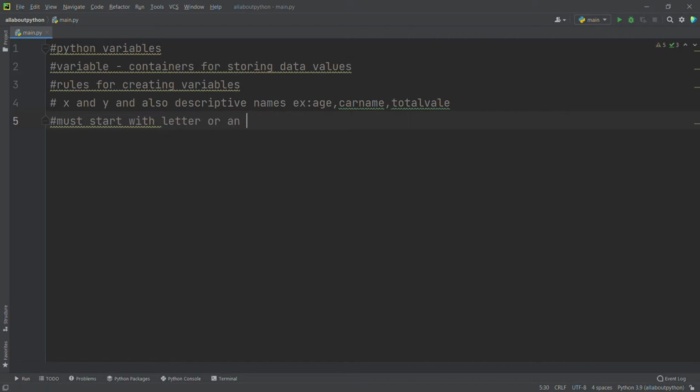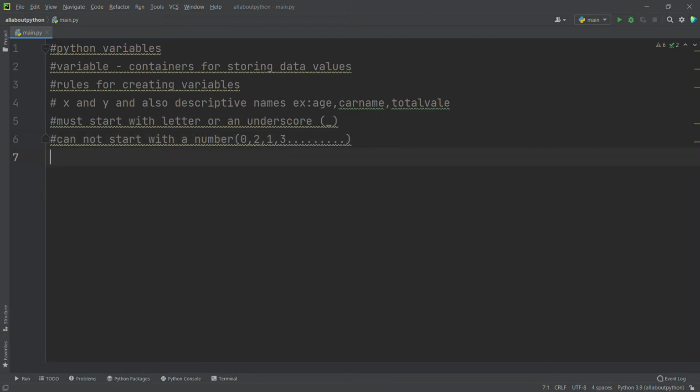Underscore is this character. And also a variable cannot start with a number. So we cannot start with 0, 1, 2, 3 and so on.